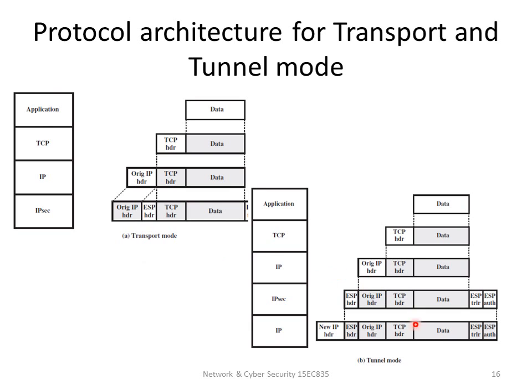Now, when you come to the tunnel mode, same thing, the TCP header will precede the data, and then we will have this IP header included in the IP layer. When it comes to IPsec and we want to implement it, then the ESP header will be added before the IP header here, and the next IP layer will introduce the new IP header for this tunnel mode. So trailers and authentication will of course be added on the right-hand side. So this is the basic architecture for transport and tunnel mode.